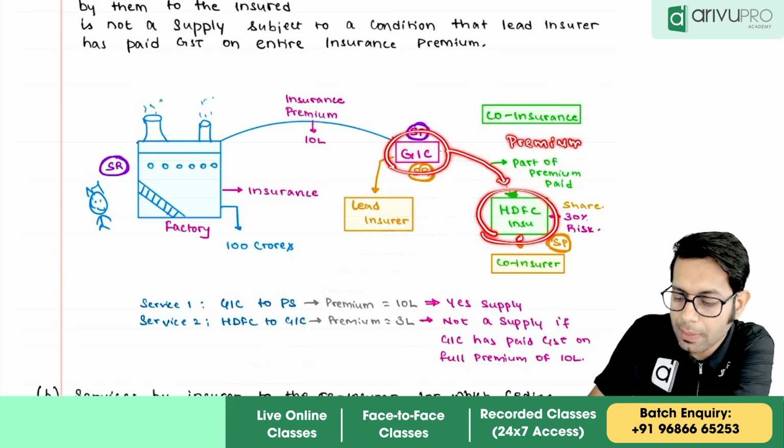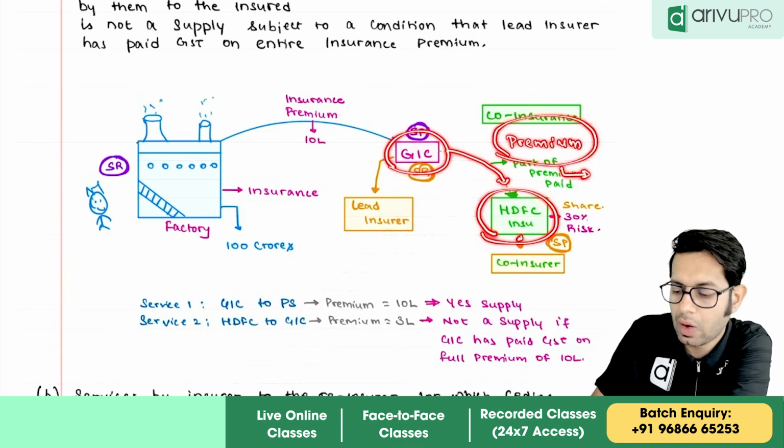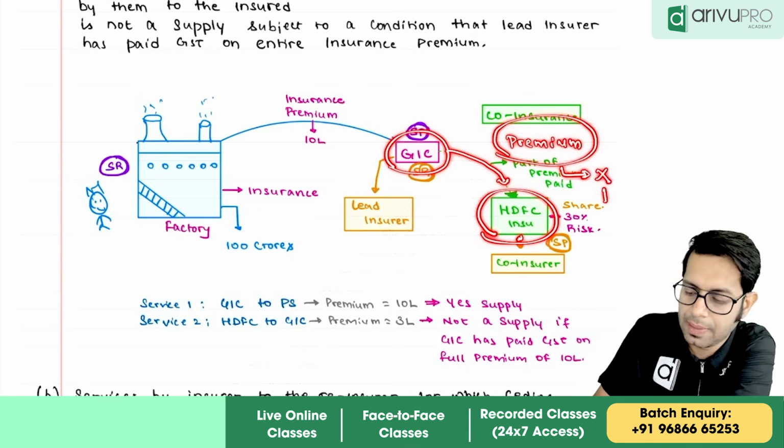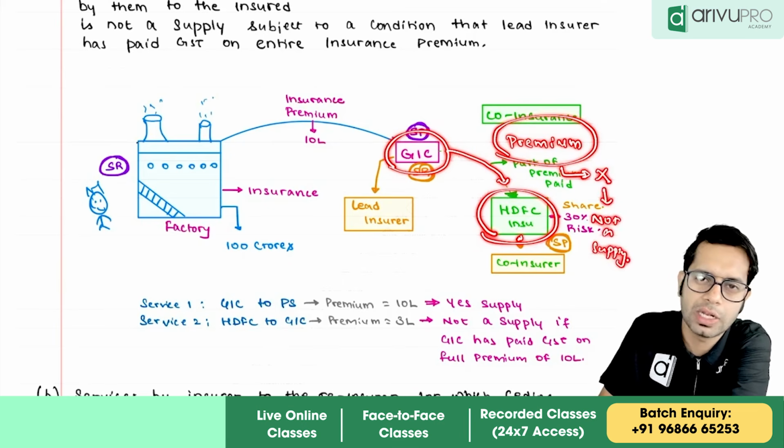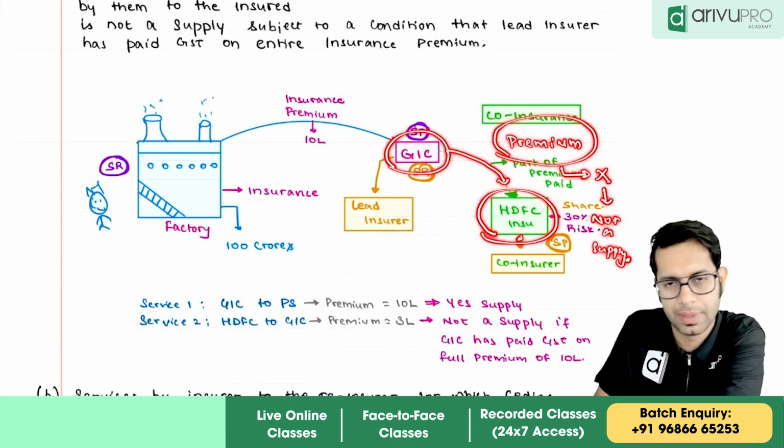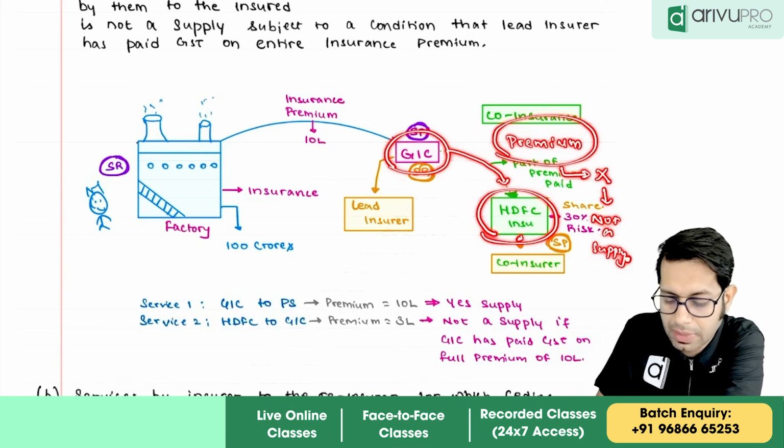On the premium amount which the general insurance company is going to pay to HDFC, on that there is no GST applicable because it is not a supply. As simple as that. This is not a supply, therefore no GST is applicable. On what GST is not applicable, sir?